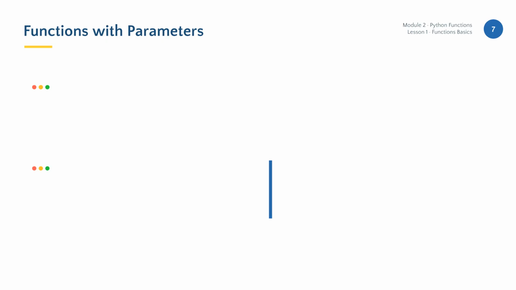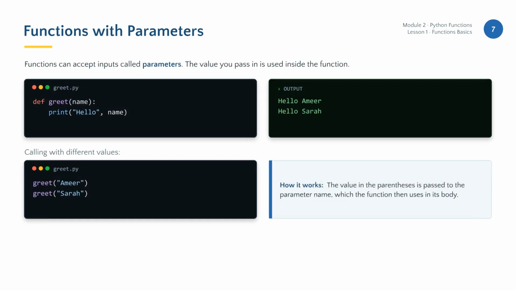Functions become much more powerful when they accept inputs, known as parameters. By defining a parameter within the parentheses, you allow the function to use that value inside its body. This lets the same function produce different results based on the input provided.